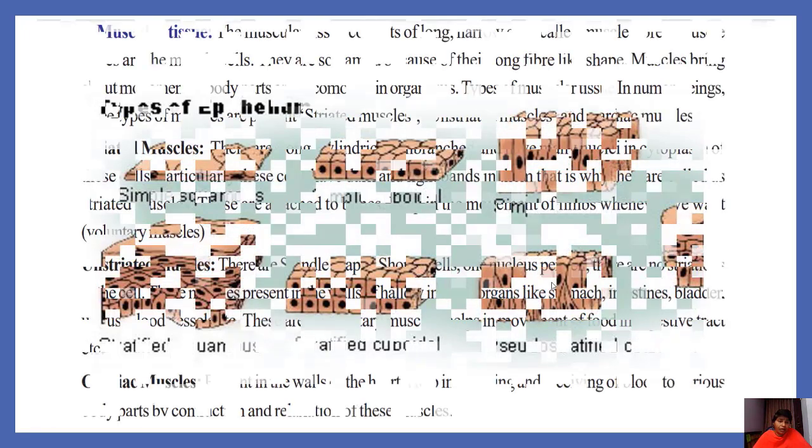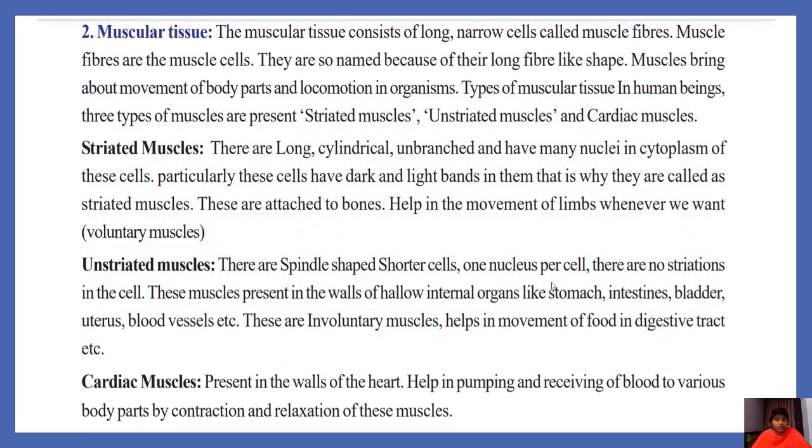Okay, and the second one is muscular tissue. What does muscular tissue do in our body? Because of the muscles only we move our body parts, we walk, we run. Muscle tissue is made up of muscle fibers. They are so named because of their long fiber-like shape. Muscles bring about movement of body parts and locomotion in organs. The types of muscle cells in human beings are three types. They are striated muscles, unstriated muscles and cardiac muscles.